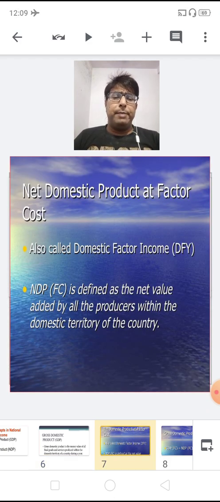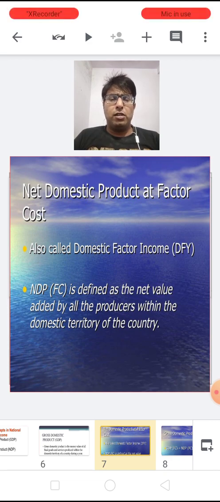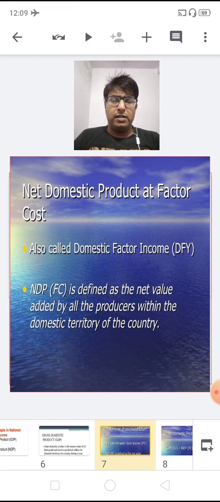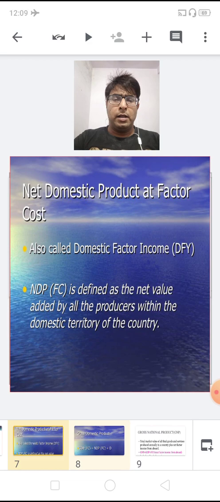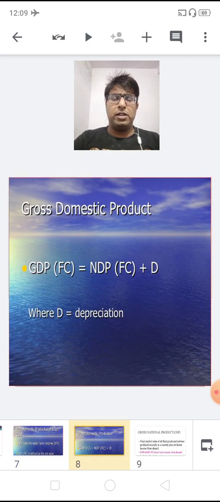Now what is NDP? NDP at factor cost is also called domestic income, factor income. Net domestic product at factor cost is defined as the net value added by all producers within the domestic territory of a country. GDP equals NDPFC plus depreciation.